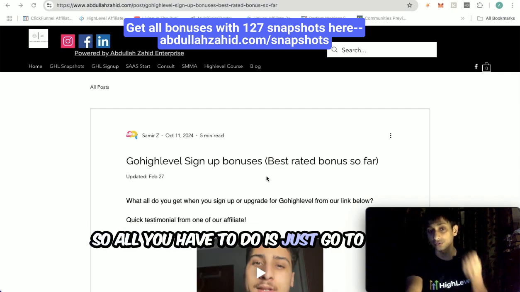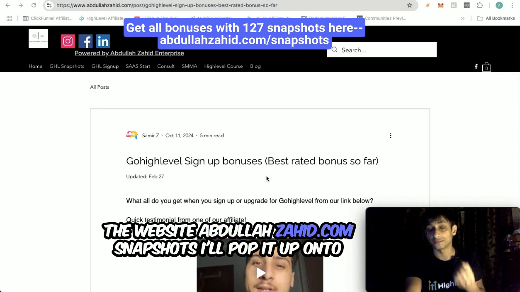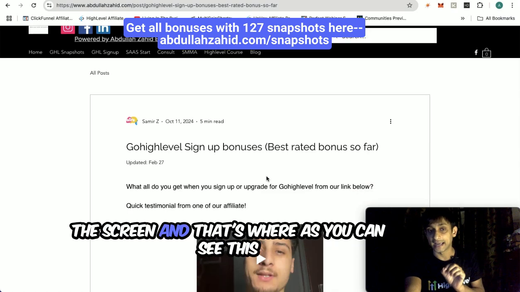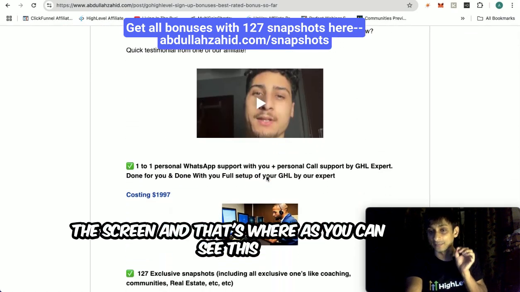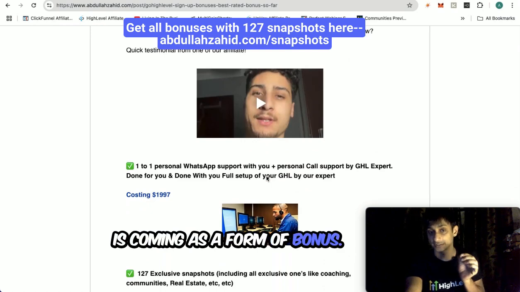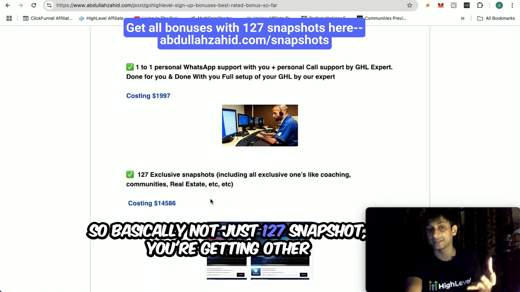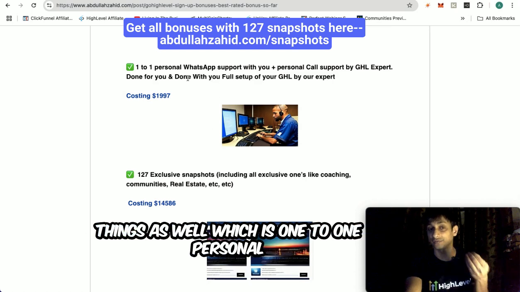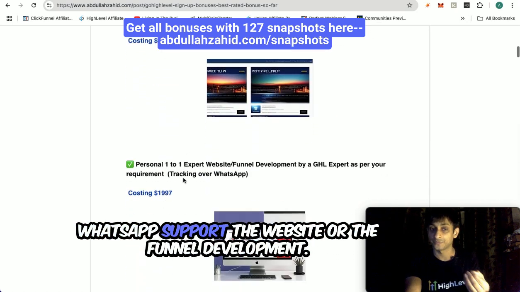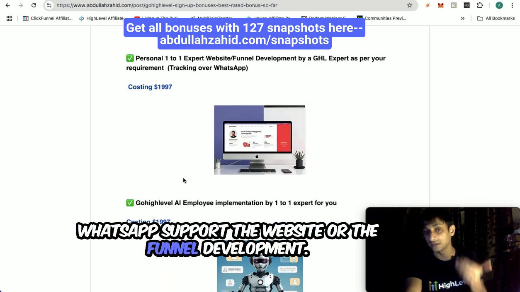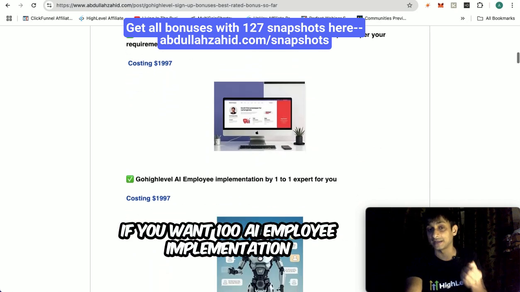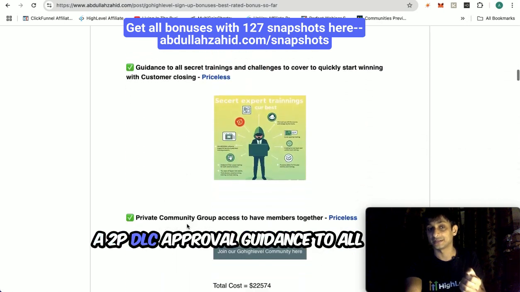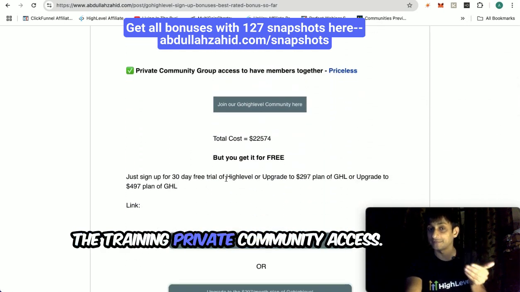So all you have to do is go to the website abdullahzahid.com/snapshots. I'll pop it up onto the screen, and as you can see, this is coming as a bonus. So not just 127 snapshots, you're getting other things as well, which is one-to-one personal WhatsApp support, website and funnel development if you want, 100% AI employee implementation, A2P 10DLC approval, guidance, all the training, and private community access.